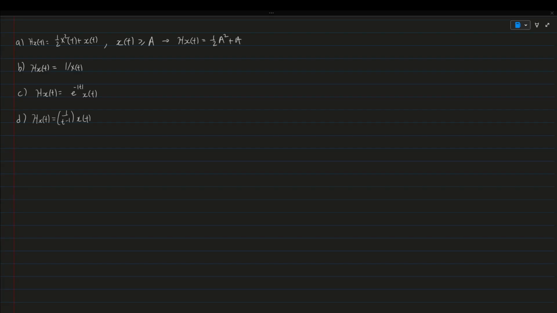And then the second step is we take the limit as t approaches infinity of h x of t, and we get 1/2 a squared plus a. So this system is less than infinity on the right side of the equation, so it's BIBO stable.